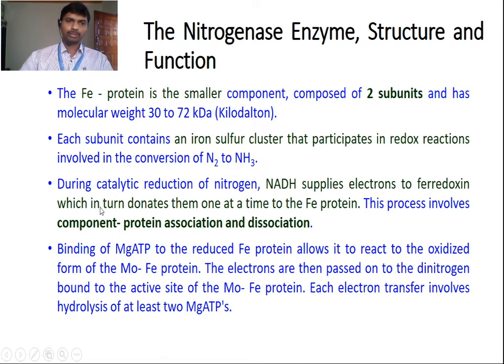During catalytic conversion of nitrogen, NADH supplies electrons to ferredoxin, which in turn donates them one at a time to the Fe protein. So this is the redox reaction where, after acceptance of the electron, it gets reduced and donates the same electron to the Fe protein. This process involves component protein association and dissociation.